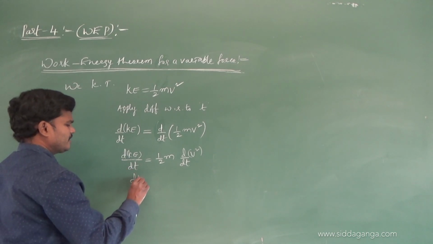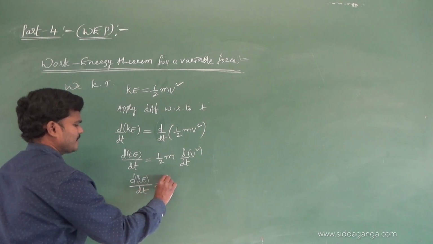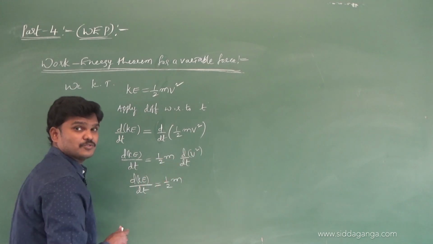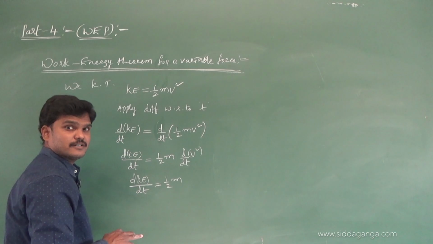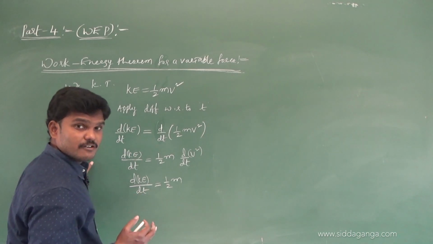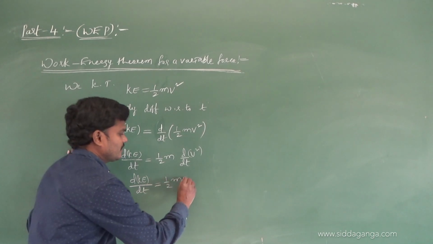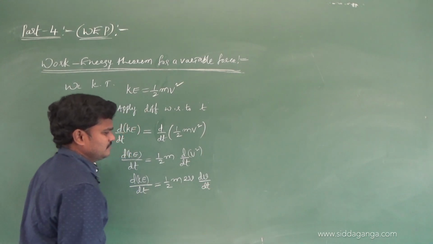So dKE by dt is half m times the derivative of v square. You know d by dt of x square is 2x dx by dt, so we can write 2v dv by dt.